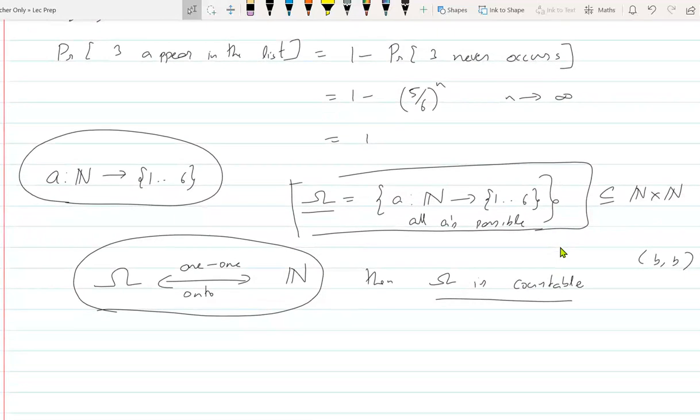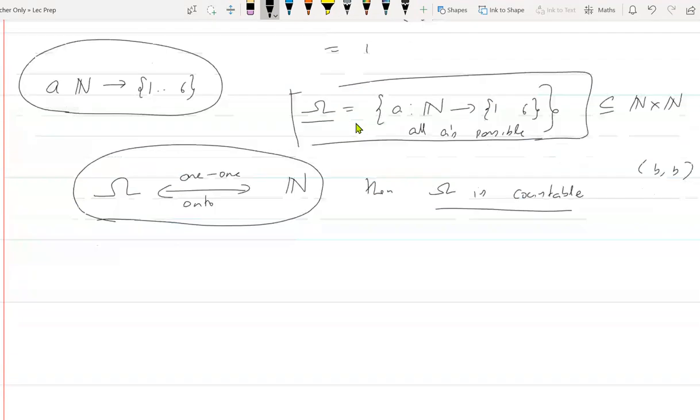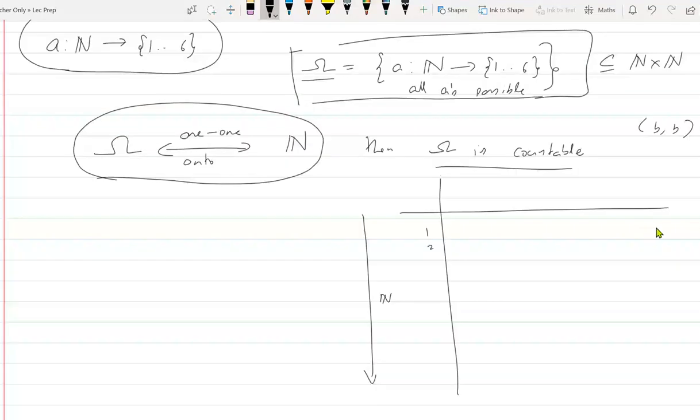So basically, the number of functions, 6 to the power n. Let's say we try to map each function to natural numbers. As you said, let's map to natural numbers, and let's write the function table of it. So basically, let's map each element of this function to natural numbers. So let's say this is natural numbers, 1, 2, 3, 4, and so on, and I will write down the function corresponding to that here, right?